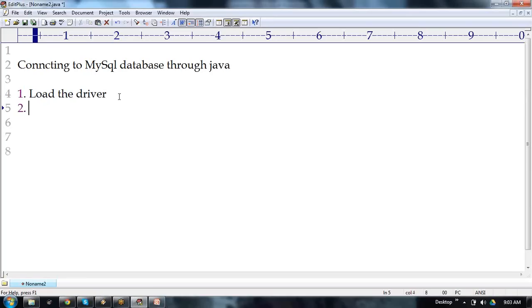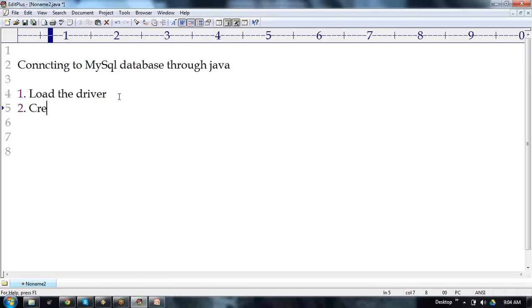The second one is called. Where do we load the driver in Eclipse? No, in the program itself. We'll write one method, and in the method we need to give one path. I'll show that. I'm just saying the steps, the procedure, how we can connect. If you know this procedure, easily we can connect. We will not commit any mistake.